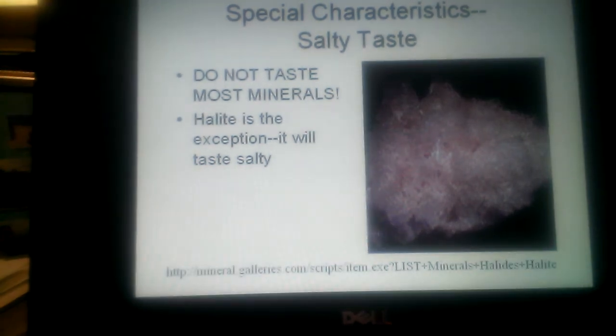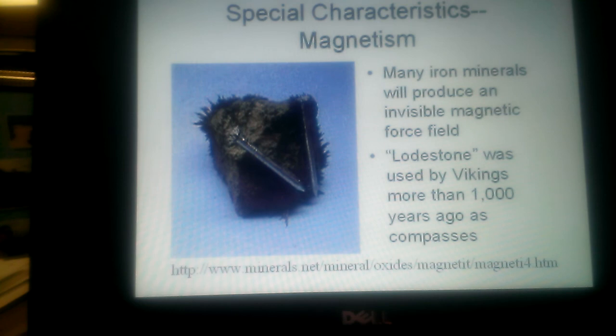Salty taste, hopefully we didn't experience that in lab, but salty taste is another special characteristic. Halite, one of our salts, has an actual salty taste because it's a member of the halide group and because halite is in fact table salt.